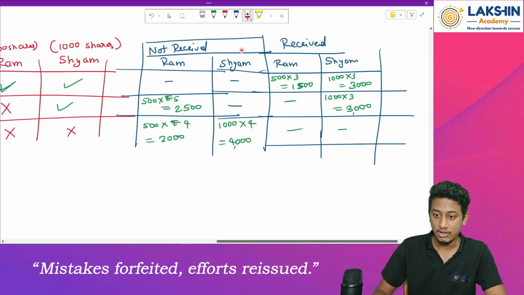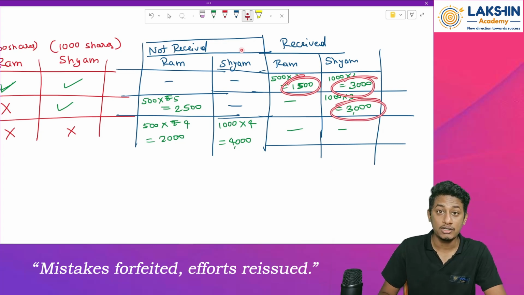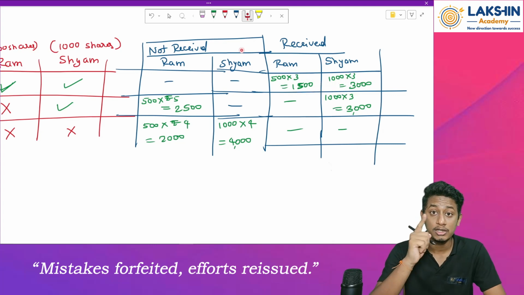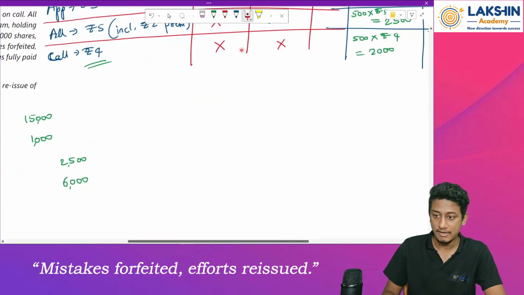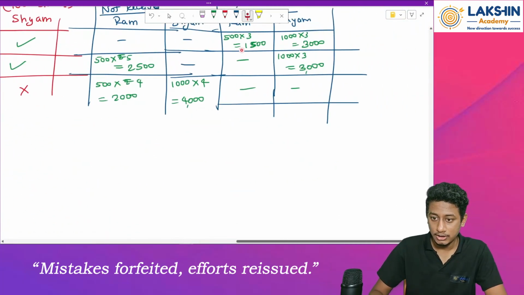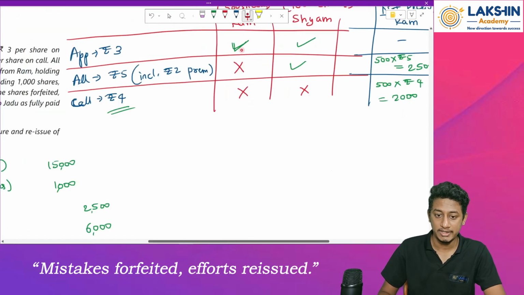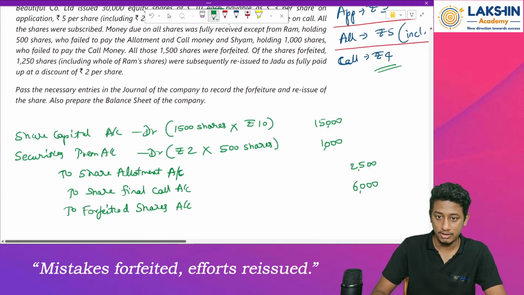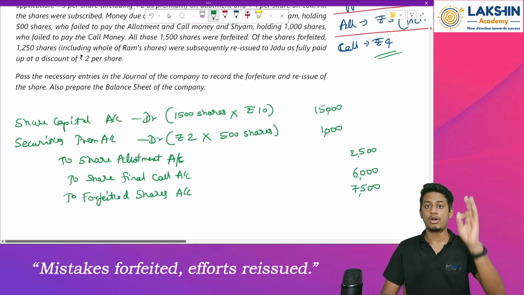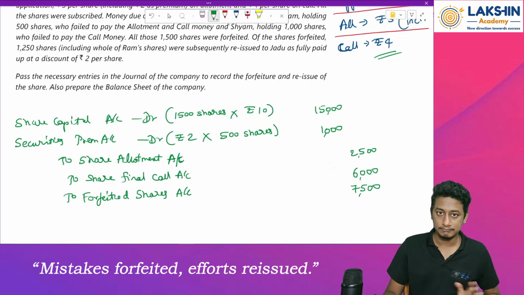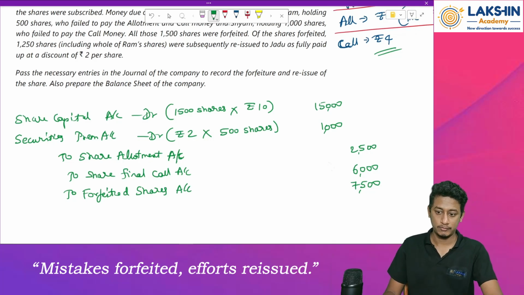So now what to do? Now we will transfer all these amounts, this plus this plus this, to the forfeited shares account. So how much will that be? 1500 plus 3000 plus 3000 is 6000, plus 1500 will be 7500. So a total of rupees 7500 will be transferred to the forfeited shares account. Clear with this? Okay, let's move on from this.